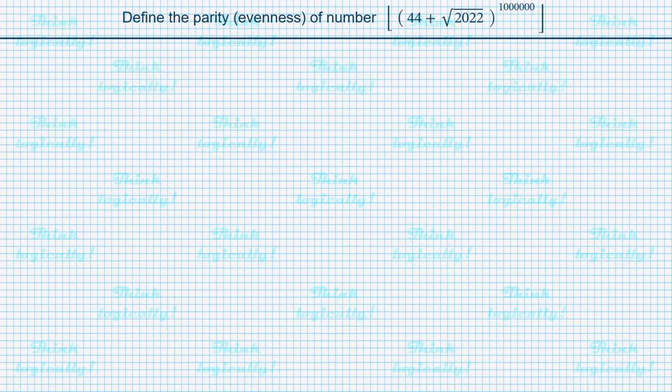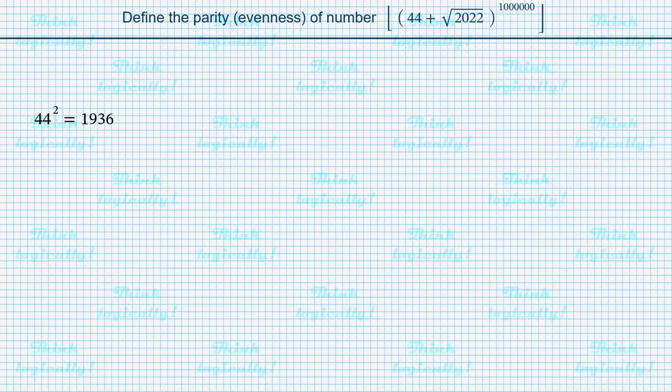So, what is special about number 44? We know that it is related to the number under square root. Indeed, there is a strong feeling that number 44 is very close to the square root of 2022. Let's see if such a guess is correct.